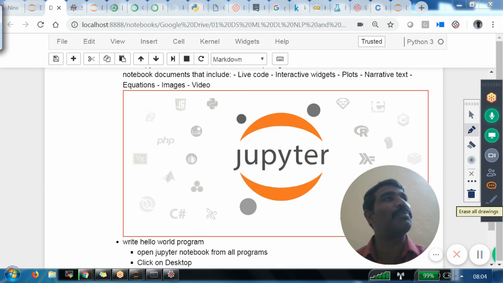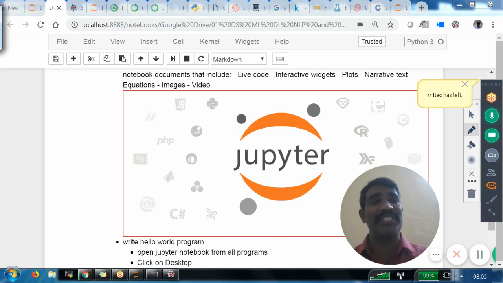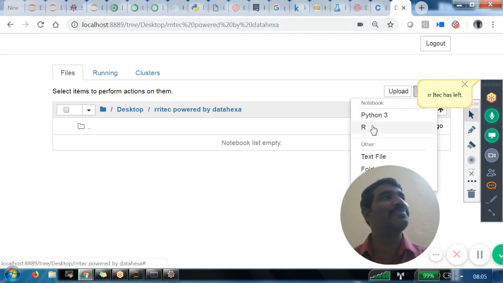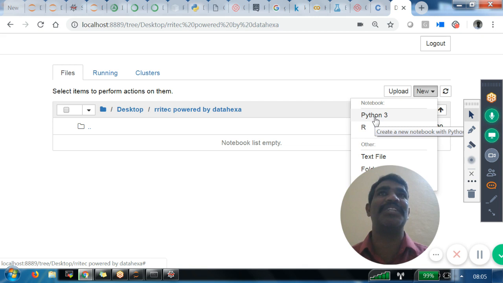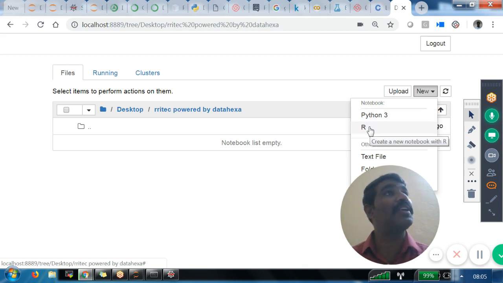For each one, we have a plugin separately, and we have to install it. You will not see the R option; only the Python option you are going to see. Why? Because with the Anaconda installation, by default, you get only the Python plugin. If you want R, one small plugin is available, and you have to install it. How to do that, I'll explain later.